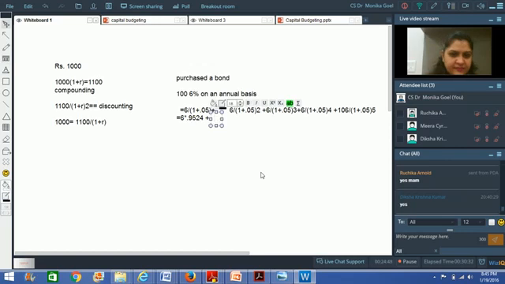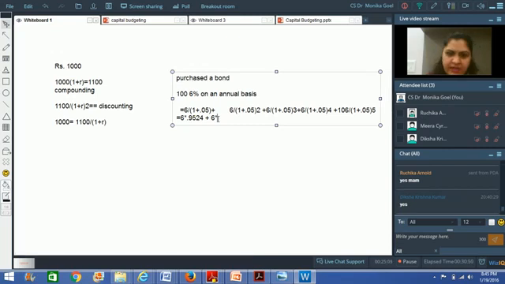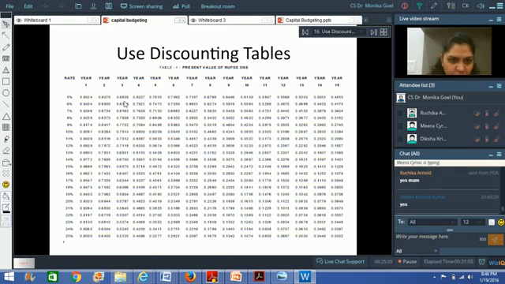So 0.9070, then I will again write 6 multiplied by 0.9070. Then in the third year also I am getting 6 rupees.